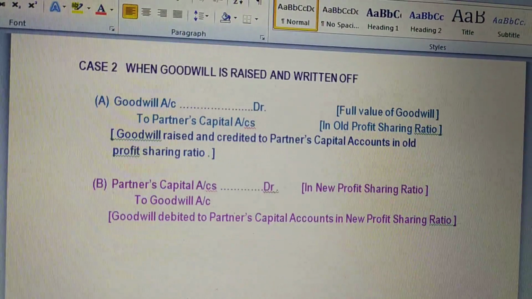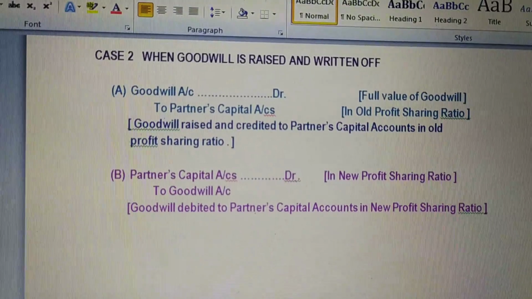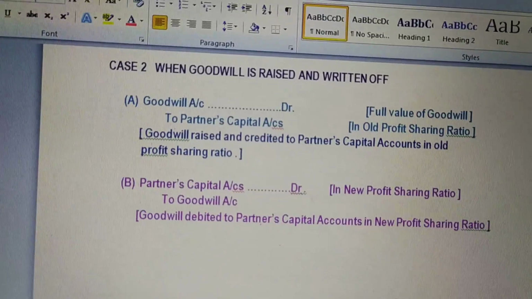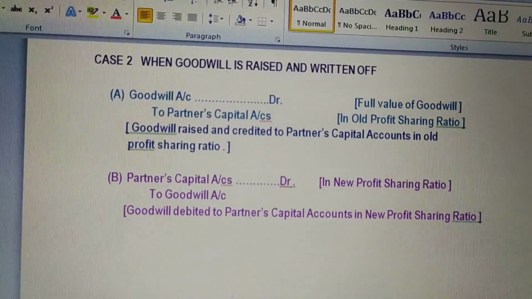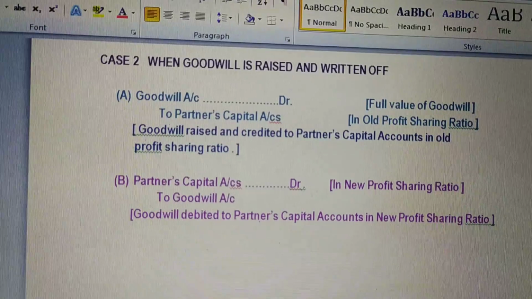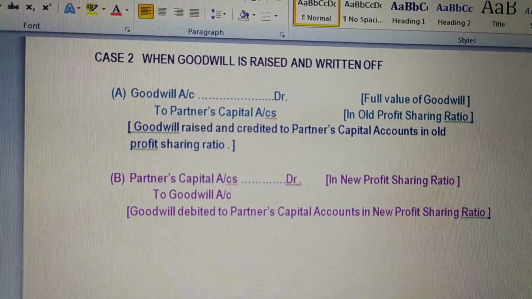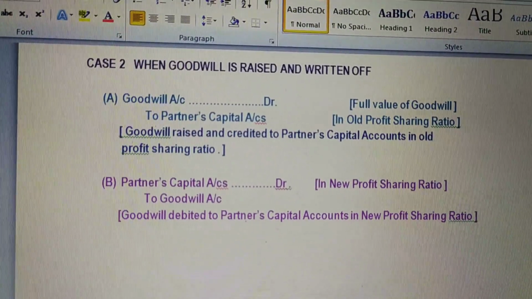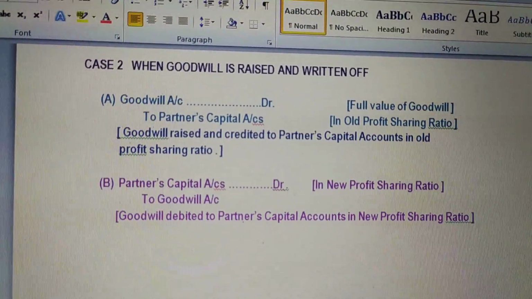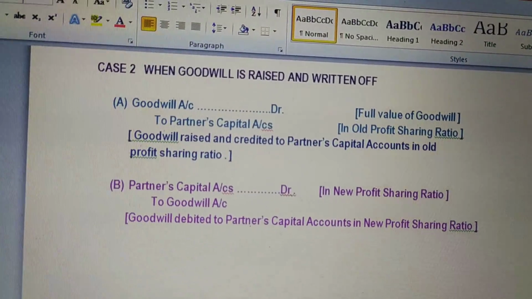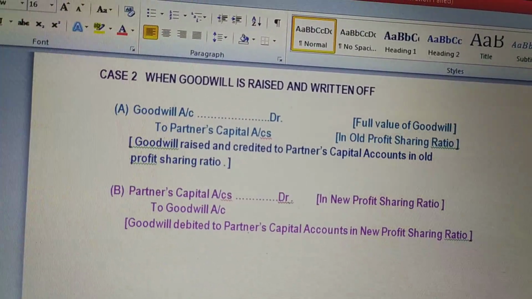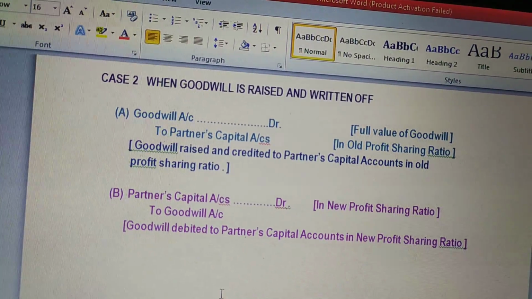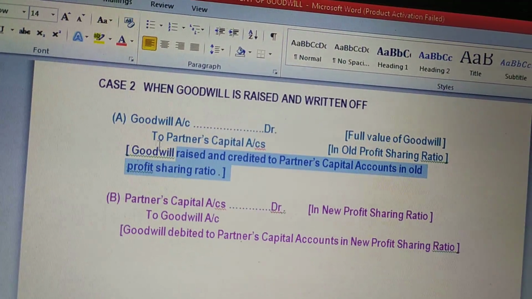Here we have case 2, when goodwill is raised and written off. As you all know, goodwill is what kind of asset? It is an intangible asset. And what is the rule for asset? You have already studied in class 11. The rule is: increase in asset to be debited and decrease in asset to be credited. So here first, the company will raise the amount of goodwill. Raise means the company is increasing the value of goodwill. Whenever the asset is increased, we need to debit the asset.